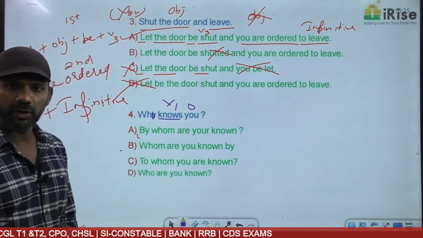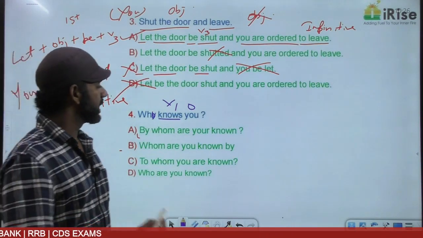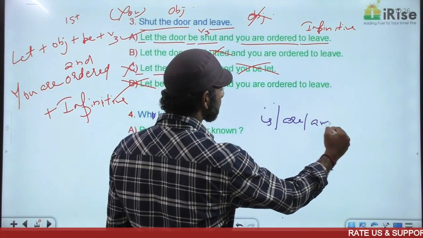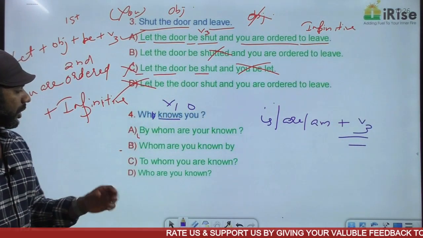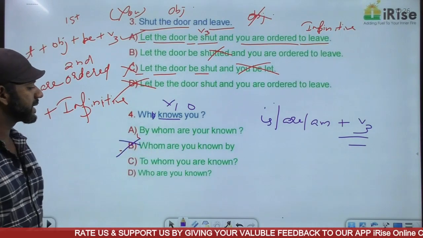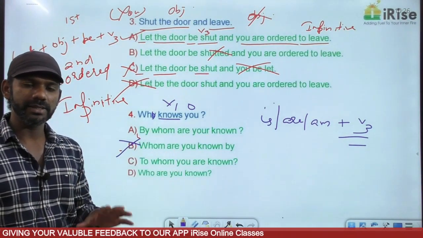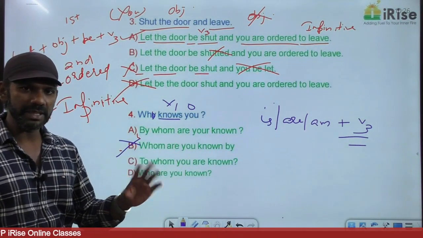So the option that we go for as the answer in the passive voice must also be in the simple present tense. And simple present tense structure is is, are, or am plus V3. Now option B is eliminated because there's no question mark here. If there's a question mark in the active voice, there must be a question mark in the passive voice as well. There's no question mark in option B, eliminated.